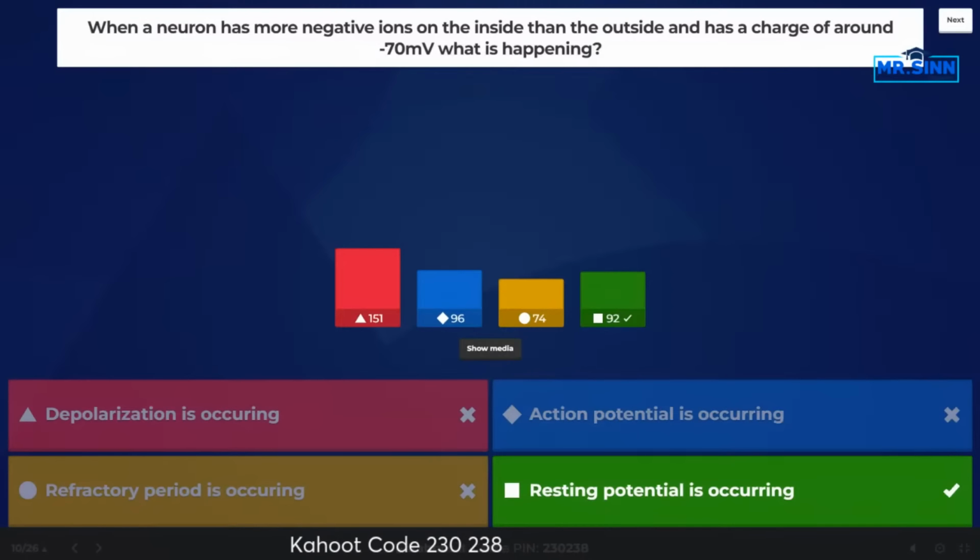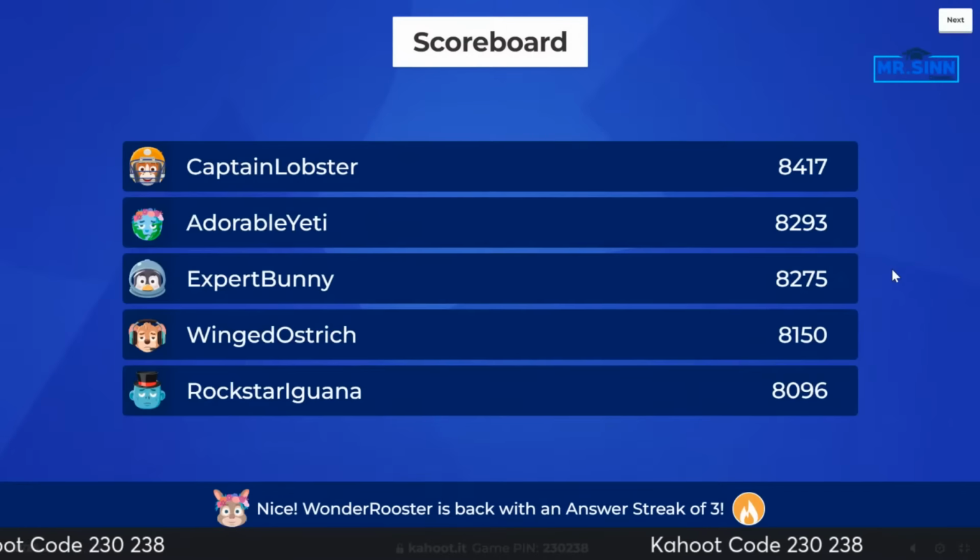Resting potential, on the other hand, is when the neuron goes back to its resting state. The channels open up, it lets more positive ions outside of the cell membrane, and that happens at that negative 70. And then the refractory period, that is the time period the cell actually cannot fire. It needs to wait until repolarization occurs. And then the cell goes back into a resting potential. So hopefully that helps for those different options that were on the board there. This one is a little bit more tricky. All right, here we go.